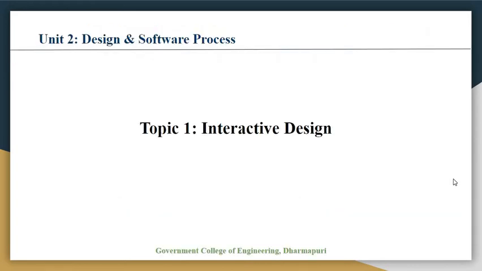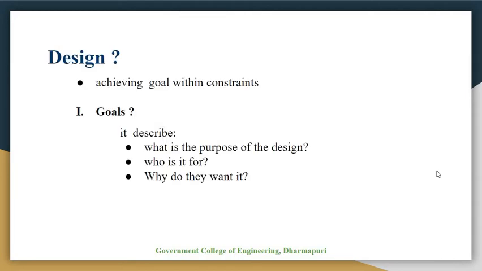So here today we will see the second unit. The second unit is Design and Software Process. In the second unit, firstly we will see the topic Interactive Design. So we will see what is design. A simple definition of design is achieving goals within constraints. This does not capture everything about design but helps to focus us on certain things.